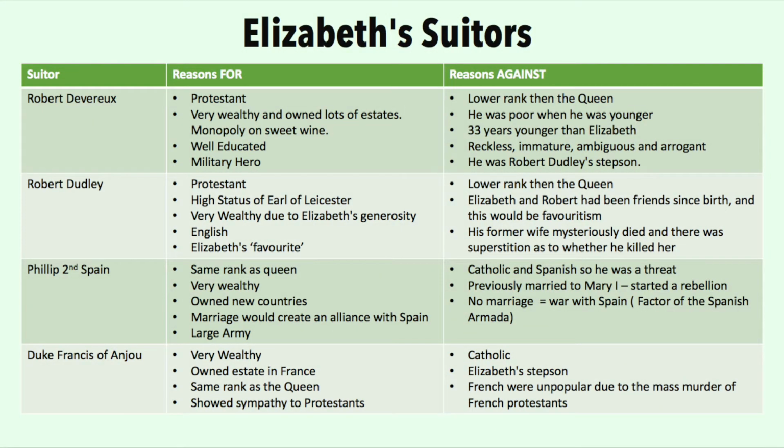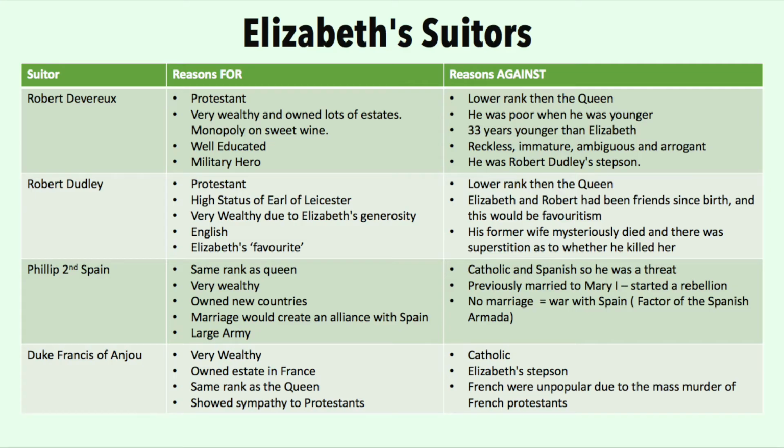Elizabeth's suitors included Robert Devereux, Robert Dudley, Philip II of Spain, Duke Francis of Anjou, and also Archduke Charles of Austria and Eric, King of Sweden. Robert Devereux was Protestant, and he was very wealthy and owned lots of estates. He also had a monopoly on sweet wine, and a monopoly is where you have an exclusive control over a trade, so it meant that he became very wealthy as a result of it. He was also a military hero. However, he was a lower rank than the Queen, and he was poor when he was younger. He was also 33 years younger than Elizabeth. He was reckless, immature, ambitious, and arrogant, and he was also Robert Dudley's stepson.